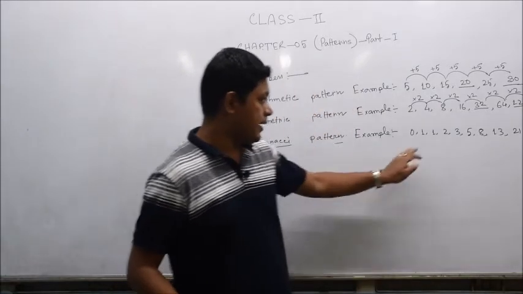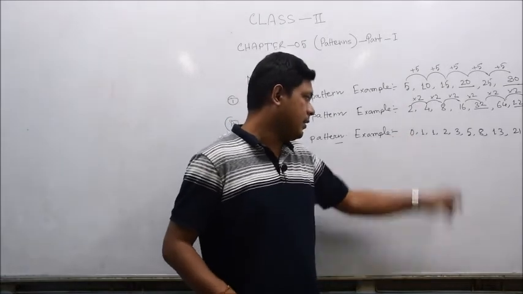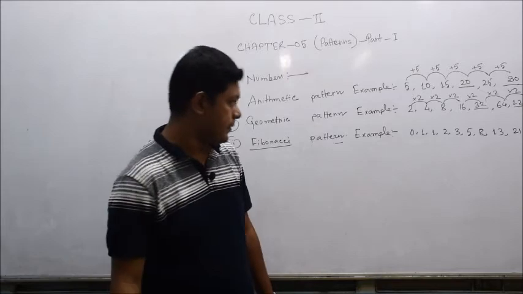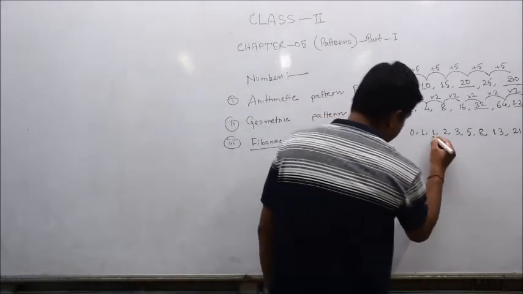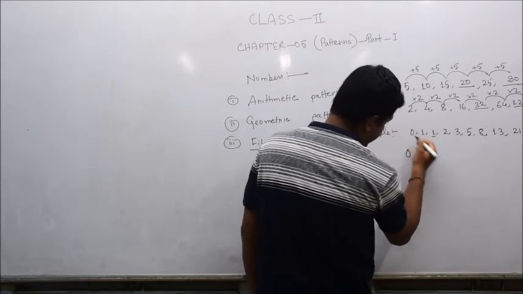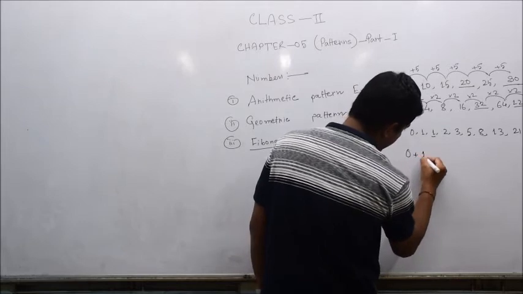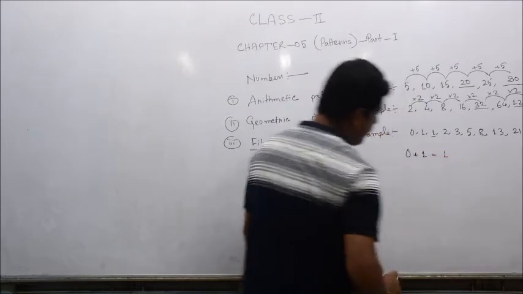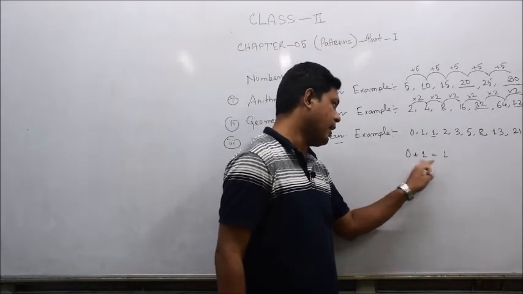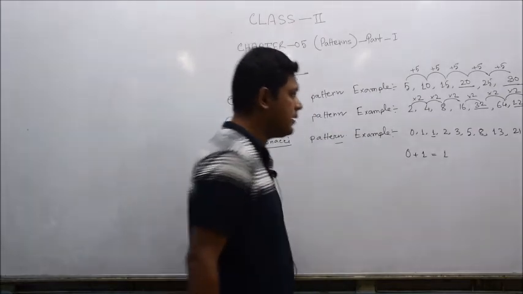What is the logic behind this pattern? From the definition I have told you that the Fibonacci pattern is the addition of the previous two terms. Here, the third term you have seen is 1. How is it obtained? Because the first term is 0 and the second term is 1. So 0 plus 1 becomes 1. We know that if we add any number to 0, it becomes the same number. So 0 plus 1 is 1.